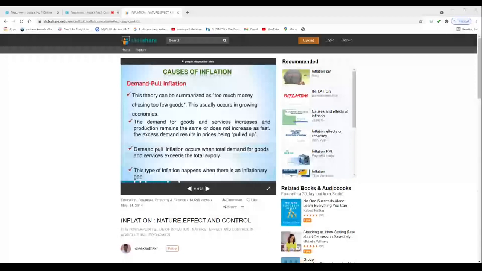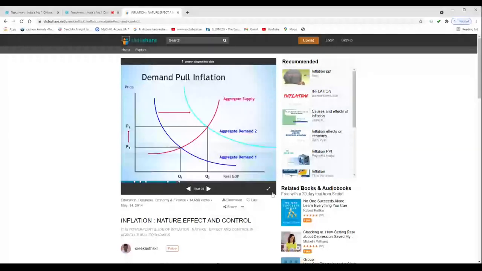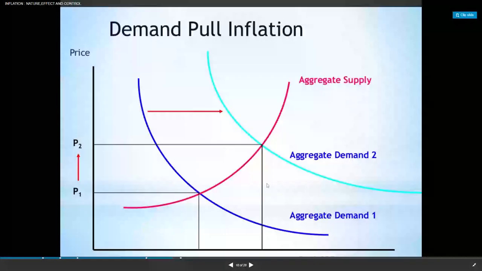Aggregate supply remains the same. And here, why is demand pull inflation occurring? Demand is increasing, but production is not increasing in the same manner. The new aggregate demand curve is the green curve.